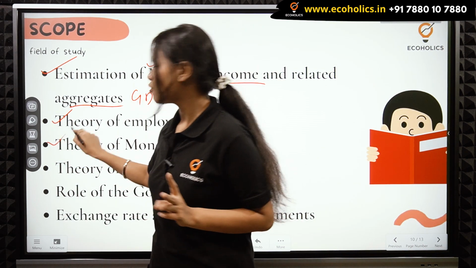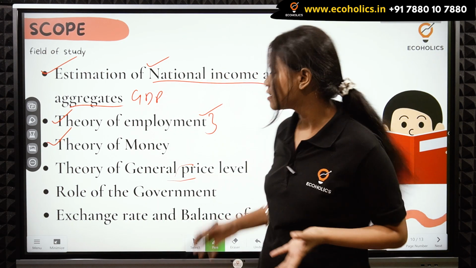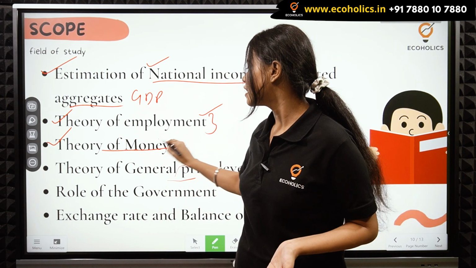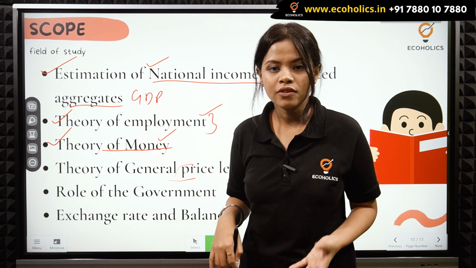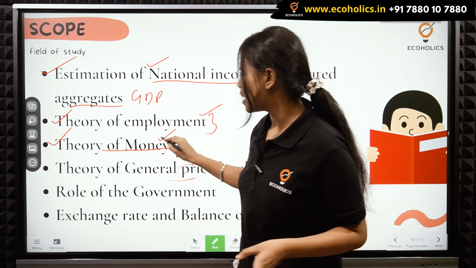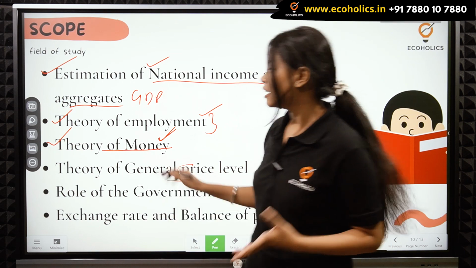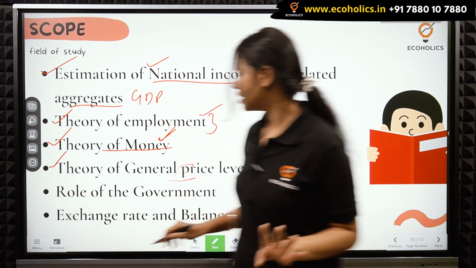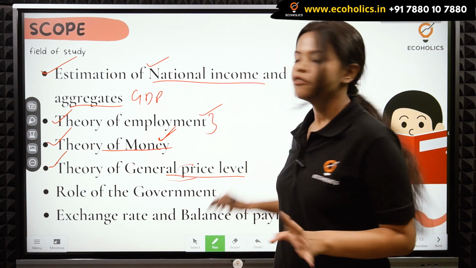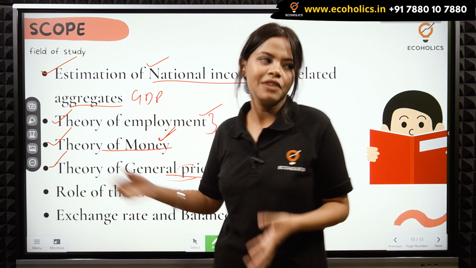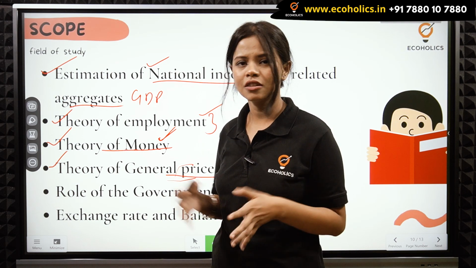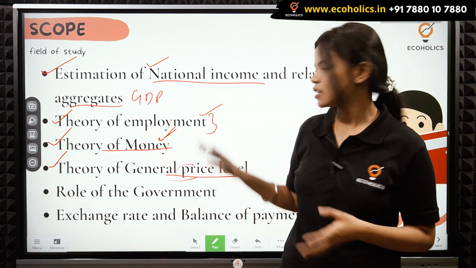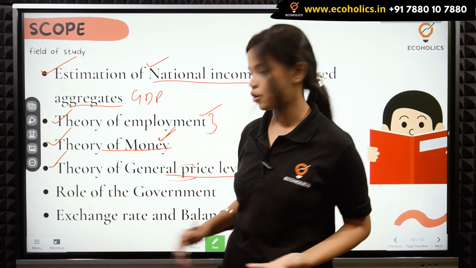The third field of study under macroeconomics is your theory of money. So theory of money means how is money created by commercial banks, and all of these things we study under the theory of money. Now the fourth field of study is your general price level. We study about the trends in price level, कि पहले कितना था, what is the prevailing price level. We study under this scope, this field of study of macroeconomics.